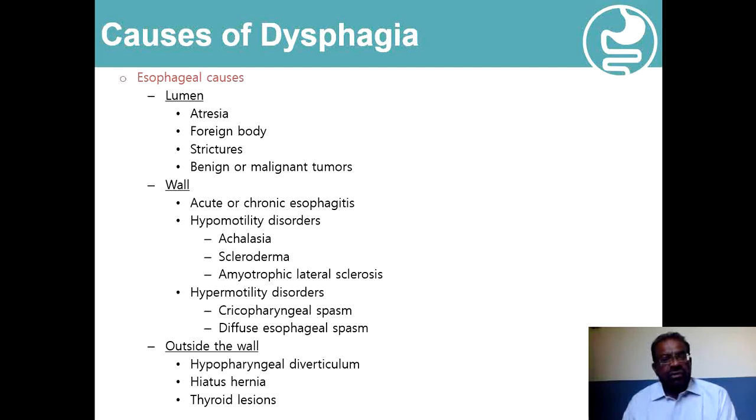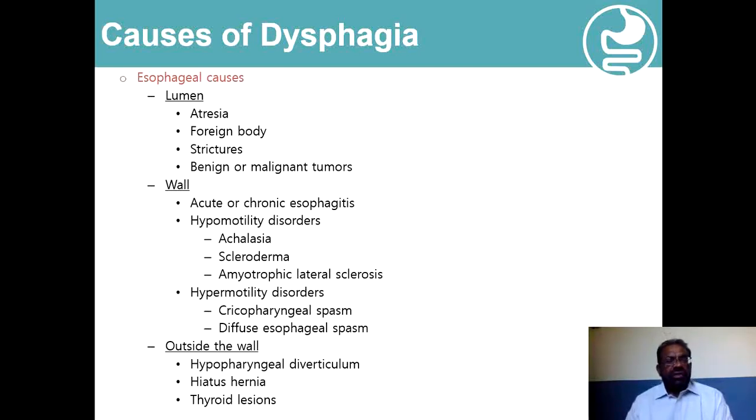And similarly, in diffuse esophageal spasm and the nutcracker esophagus, the coordinated peristaltic movements are disturbed, and that results in failure of propulsion of the bolus of food, resulting in dysphagia.